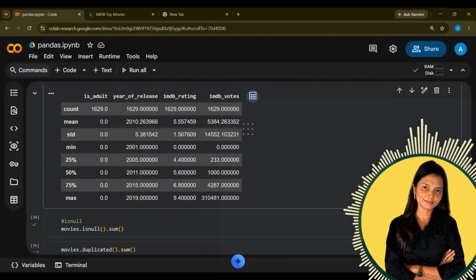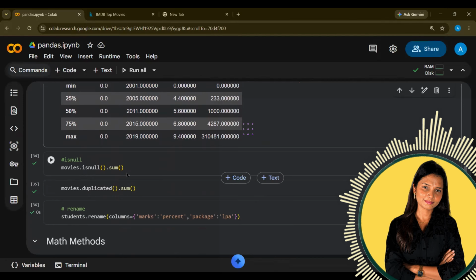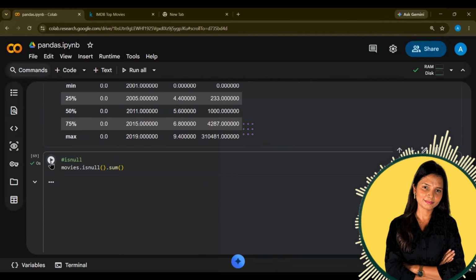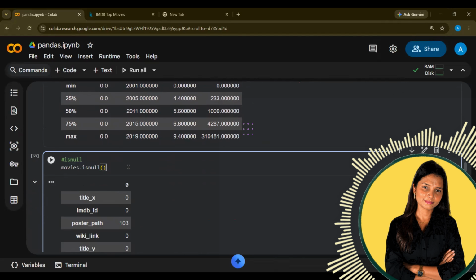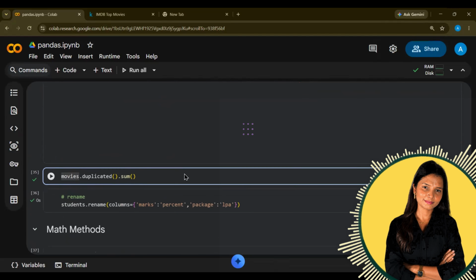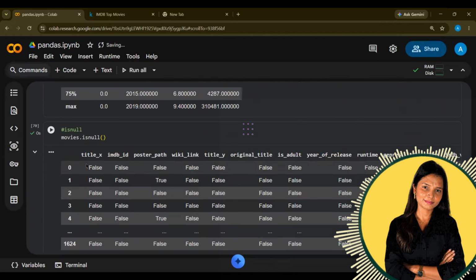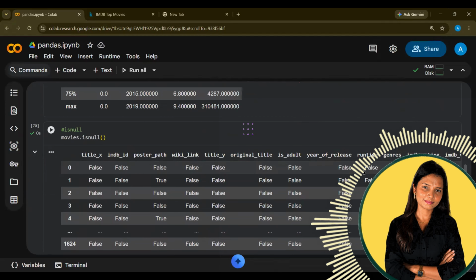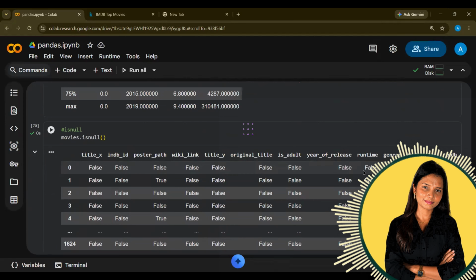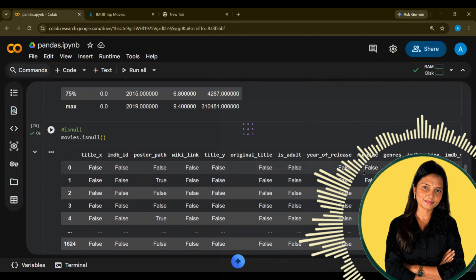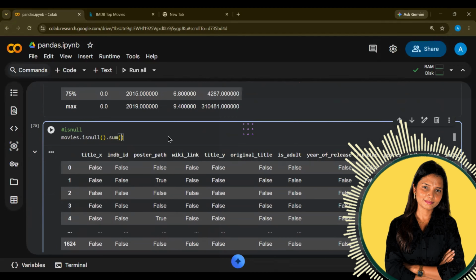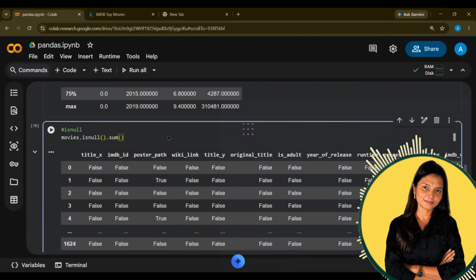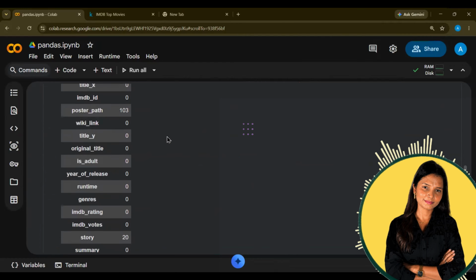Now I want to check the null values in all the columns. So I'm using 2 functions. First I will show you the result. See, isnull dot sum. When we write just isnull, this is how the output gets generated: True, false, true, false, true, false. And it becomes hard for us to count the true and count the false. So we are not able to do it directly, right? That is why we use dot sum, so that it will automatically count the number of null values. So it will show you how many null values are there.